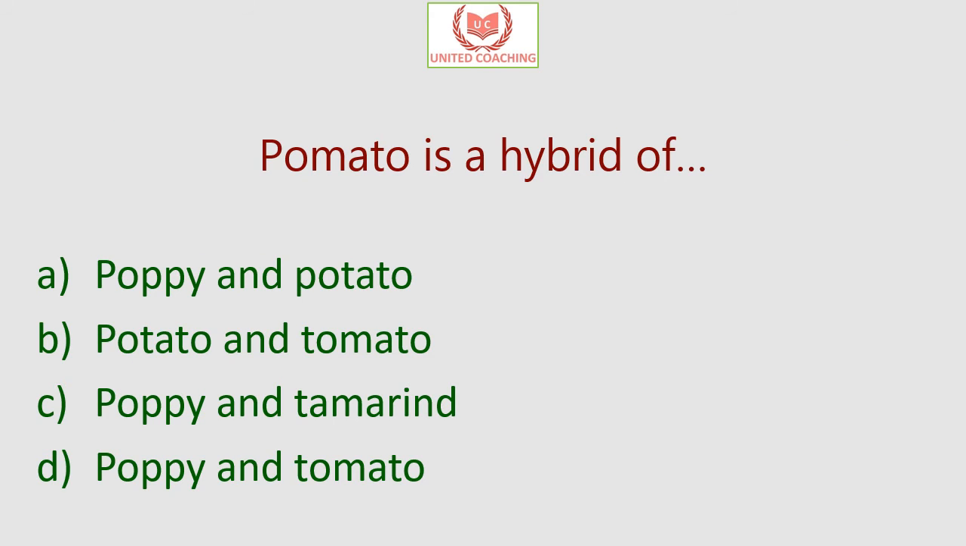Our next question is, pomato is a hybrid of. Is it poppy plant and potato plant, or potato and tomato, or poppy and tamarind, or poppy and tomato? So the answer is potato and tomato.